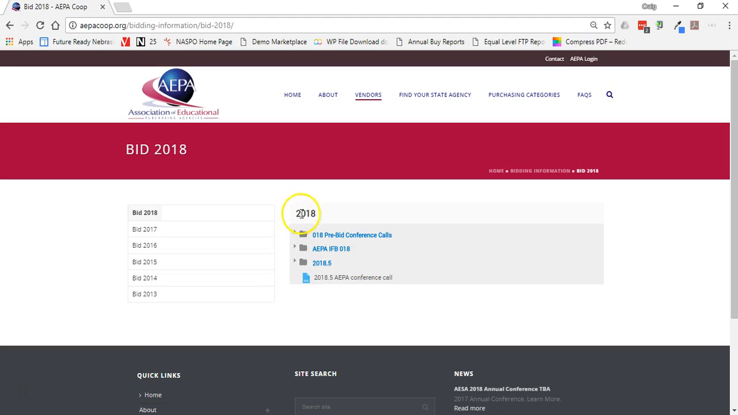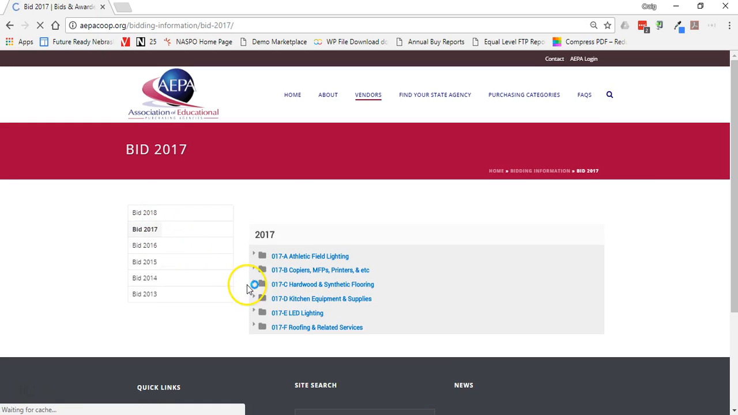So if you select the bid year that you want to look at, you have to have an idea of what year each bid or each category was done, and then you'll start drilling down into those years. So if I go into 2017, I get a drop down of athletic field lighting, copiers, and so forth. I can expand each one of these and look at these.